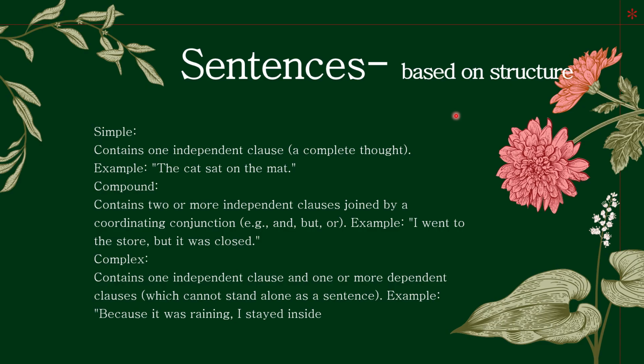Now, the other kind of sentences are based on the structure. Simple sentence. It contains one independent clause. So the whole sentence will make sense. Like the cat sat on a mat. Next is a compound sentence. It contains two or more independent clauses which are joined by coordinating conjunctions. So conjunctions are words which join two sentences like but, and, or. So example of a compound sentence is I went to the store, but it was closed.